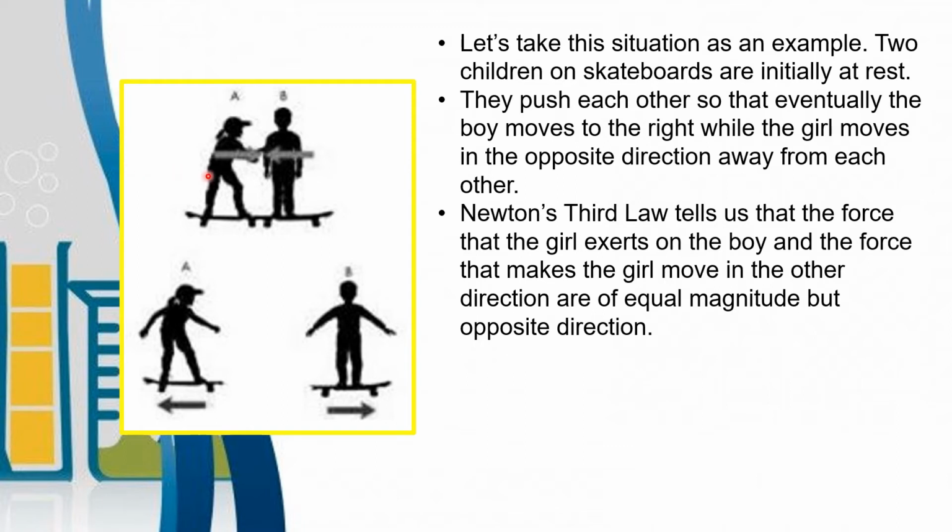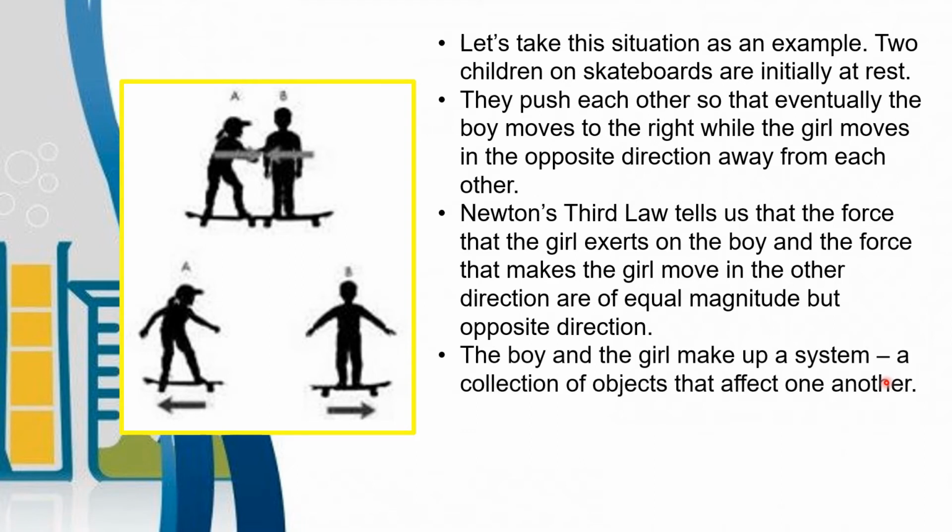So meaning to say, yung amount ng force na in-exert dun sa boy ay yung amount ng force na dahilan kung bakit siya pumunta sa left. Okay? So they have the same value but in different direction.